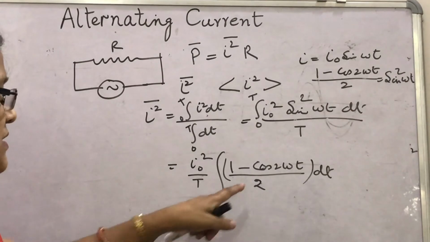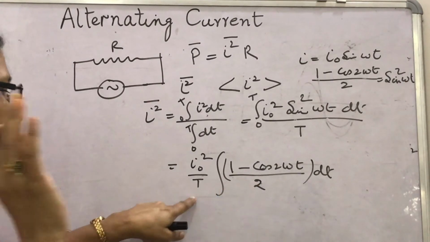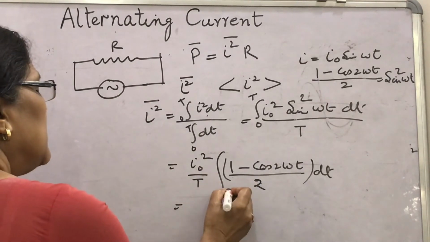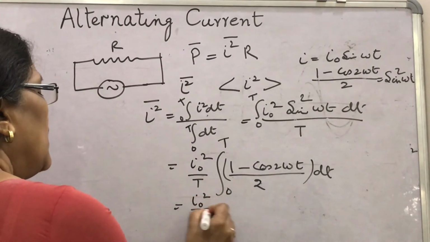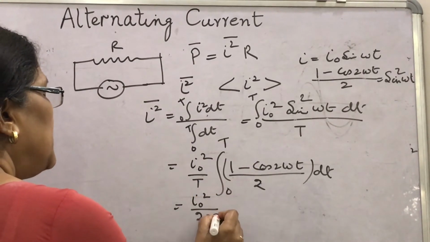You can write it in this way. Limits are again 0 to T, then I naught square upon 2T.